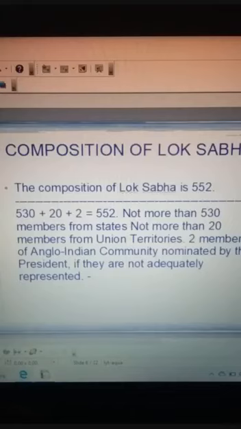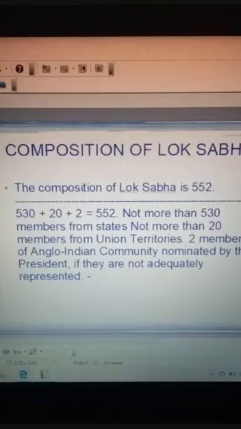So not more than 530 members from the states are elected, and not more than 20 members from the union territories.